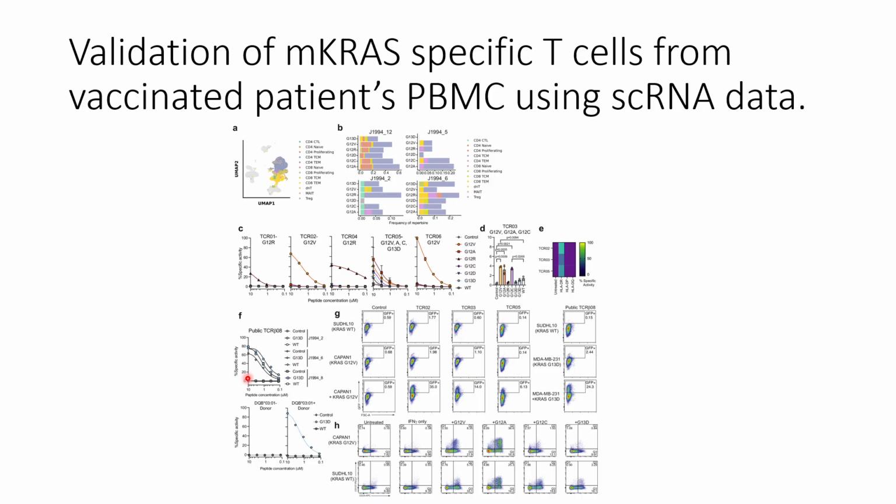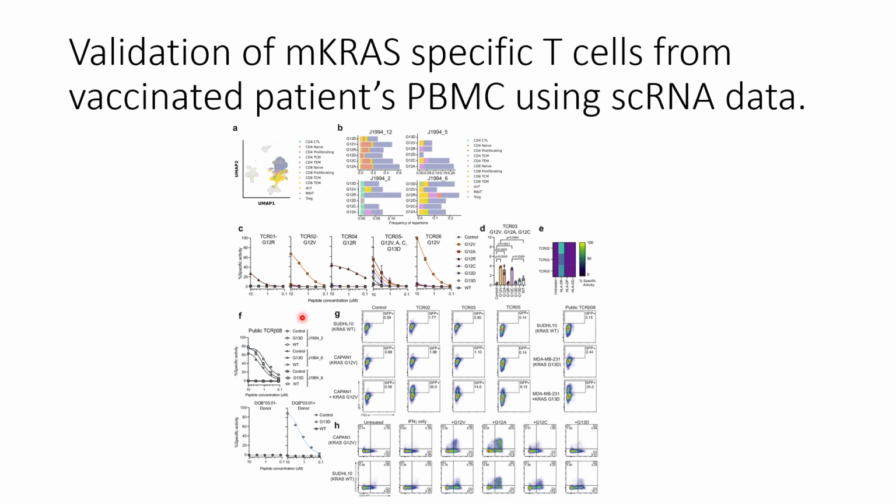So let me reiterate it. What they did is they co-culture these Jurkat cells with TCR β08 along with the lymphoblast cell lines of the patient and with different individual mKRAS peptides. So when they use the G13D, they are able to see signals, and when they don't use the G13D, or they use the wild type mKRAS peptide, they do not see signals. This is true for all the three cases that they have checked. So this indicates the further specificities of their TCR.